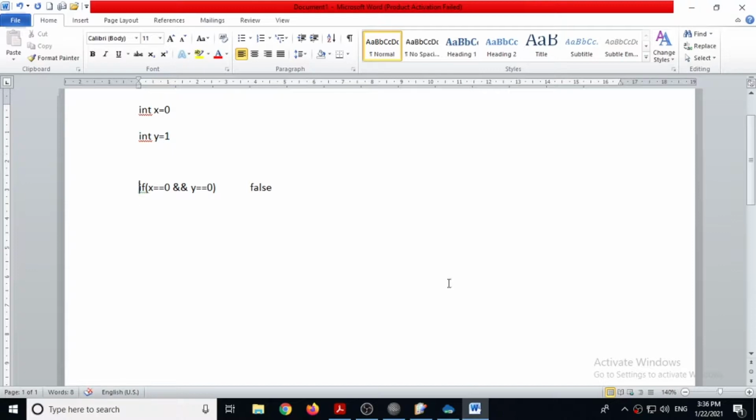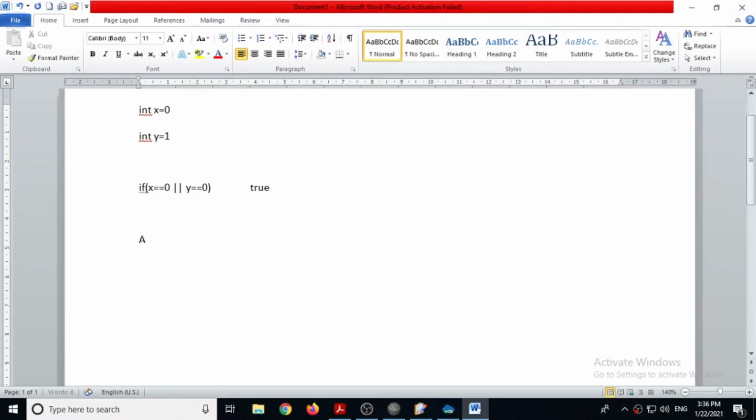Now say suppose we have connected both these equations using the OR operator. The OR operator means if any one of these two conditions becomes true, then it will give true. So here the value of x is 0, that is true, but the value of y is not 0, this is false. But any one is true, so this will return true. So this is the difference between the AND operator and the OR operator.